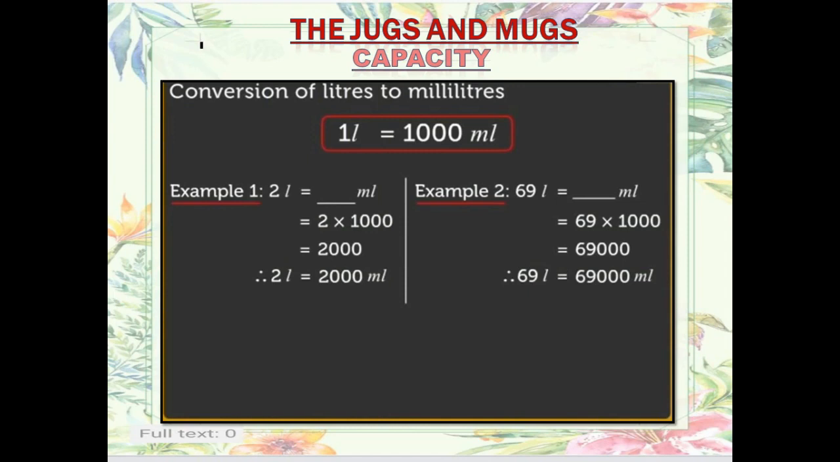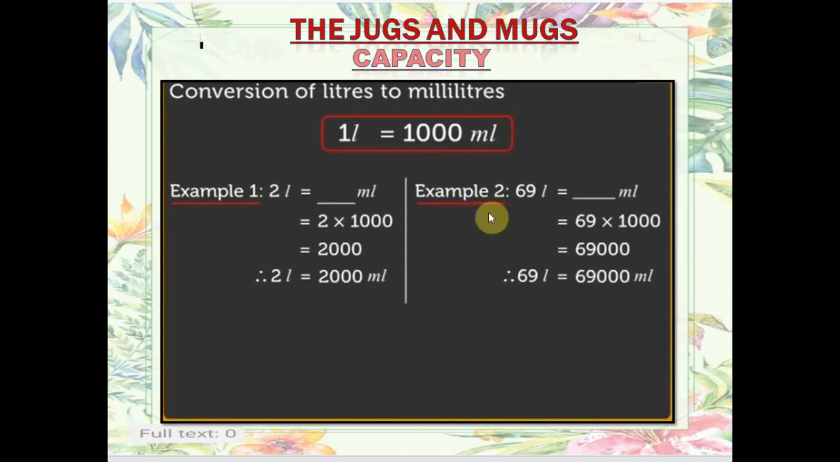Now let us study conversion of liters to milliliters, from big to small. When we go from big to small, we always multiply. 1 liter is equal to 1000 milliliter, as we know. Let us do one example. If I want to change 2 liter to milliliter, I will multiply by 1000 milliliter, and I get the answer 2000 milliliter. That is, 2 liter is equal to 2000 milliliter.